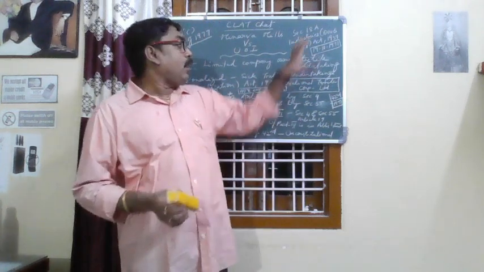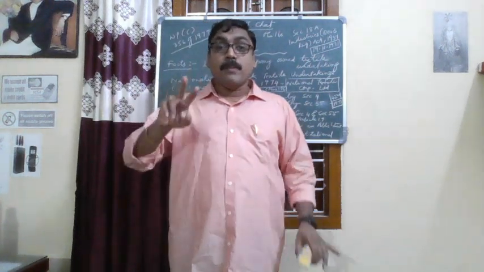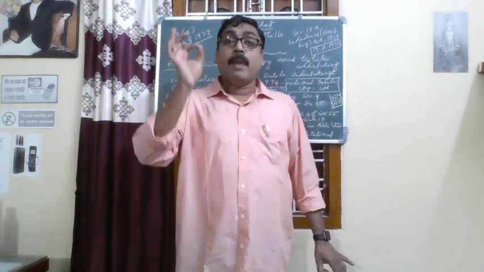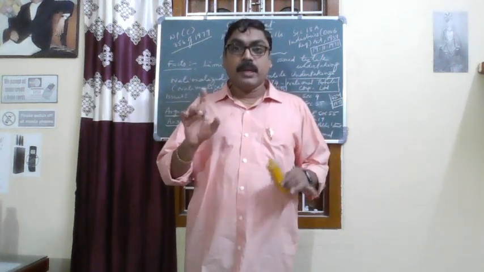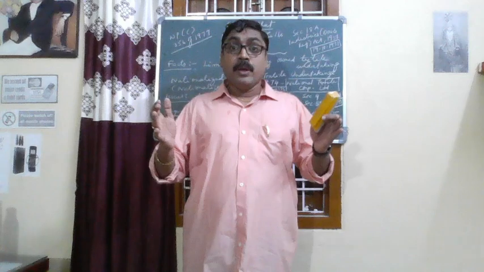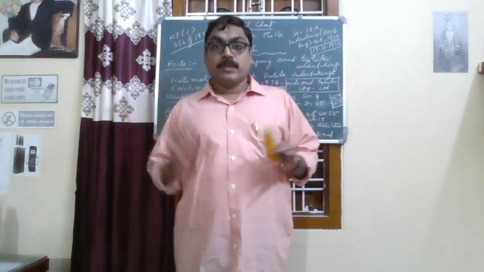So, all these four are challenged in the Minerva Mills case, which is a batch case. It means it is not a single case. N number of cases are brought as one batch and decided as a batch case.